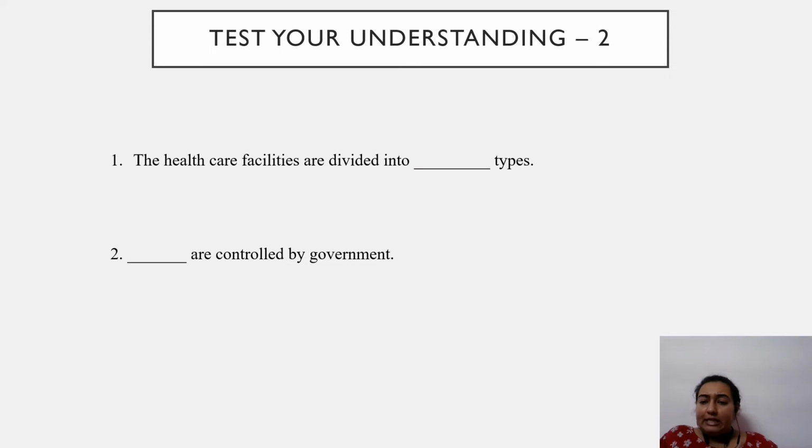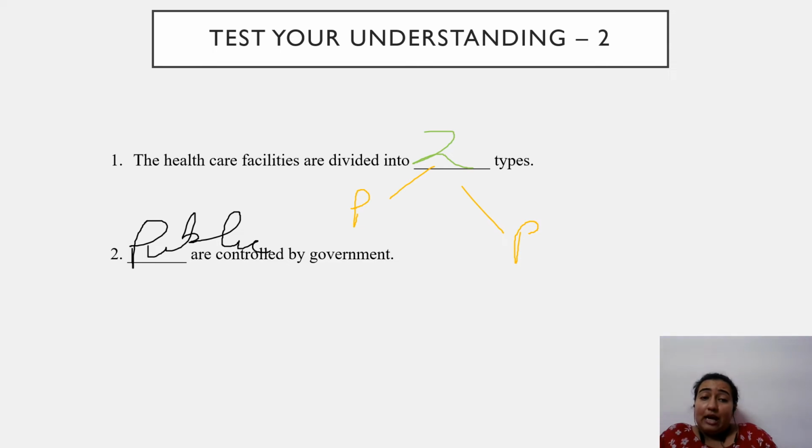Before we proceed further, there is a quick check test time for all of you. The healthcare facilities are provided into dash types. Two types we have just studied. What are those? One is public and the other one is private. Dash are controlled by the government. It's public. Public are controlled and operated only by the government. There is no sort of interference with regard to private.